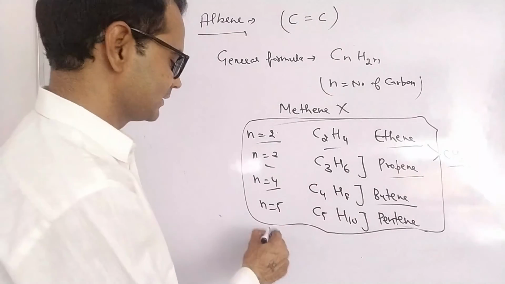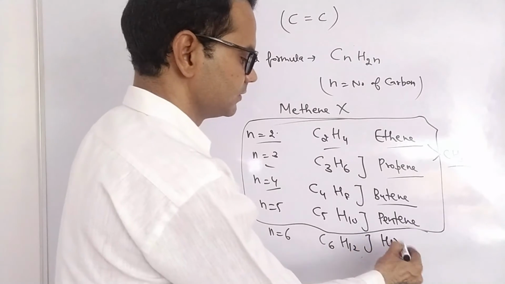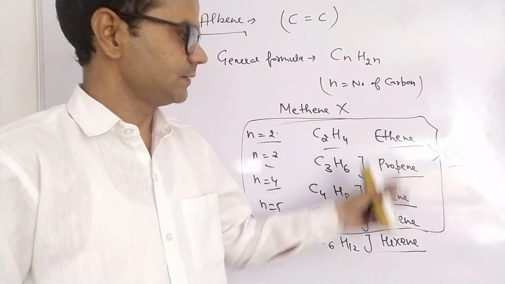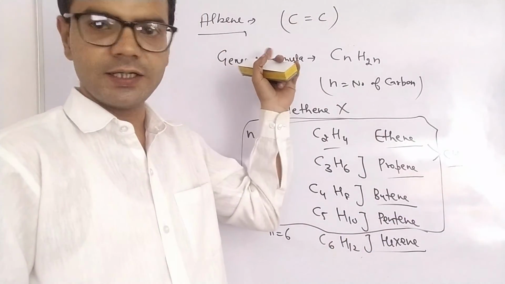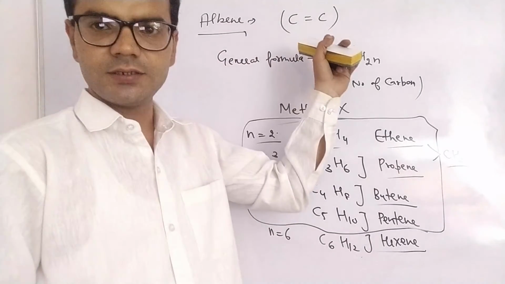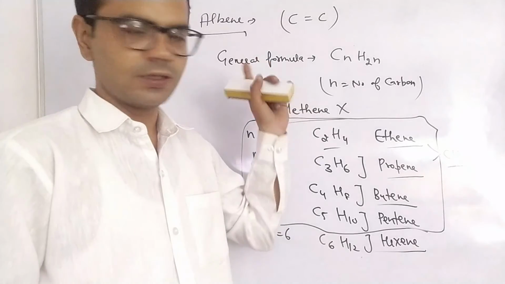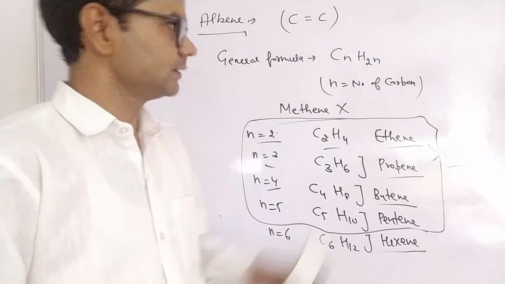Even we can put n equal to 6, C6H12. That is hexene. So these are the consecutive members of alkene, identified by a double bond between carbon and carbon. At least one double bond must be there, right?